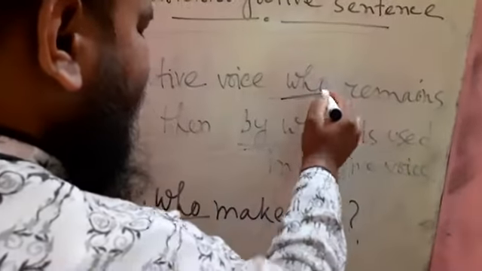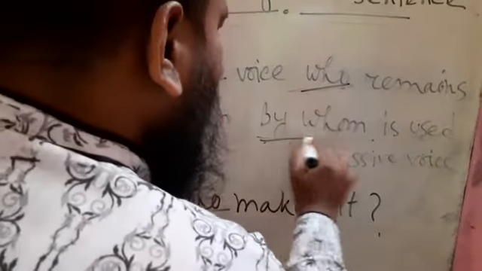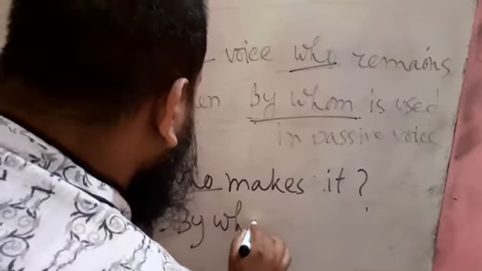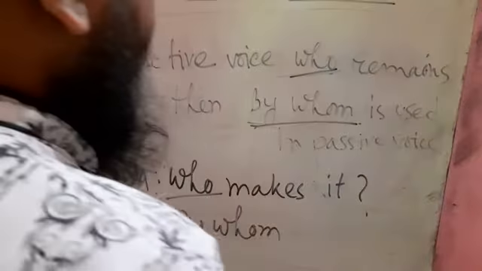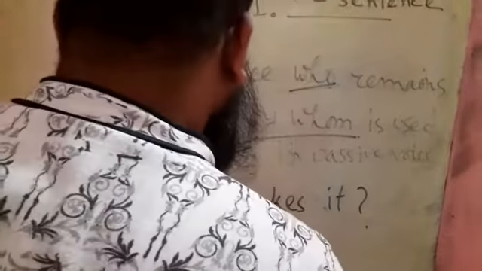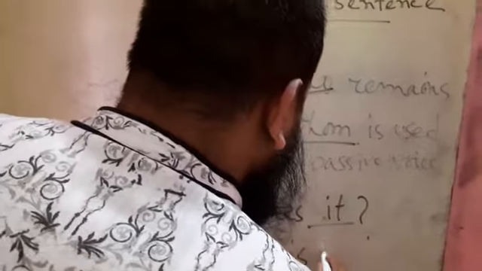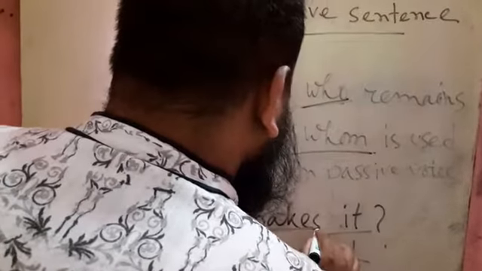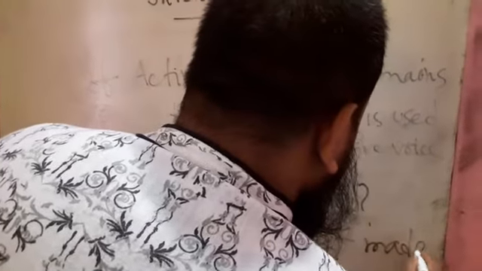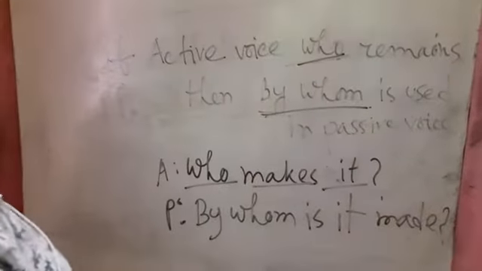If who remains, then in passive voice by whom is used. So by whom, then one auxiliary verb is used, is, by whom is, then the object, then the past participle form of make, that is made. By whom is it made?